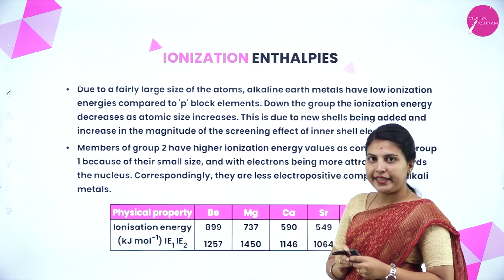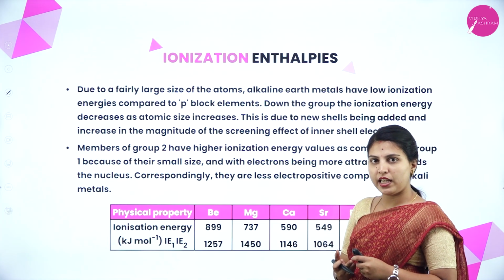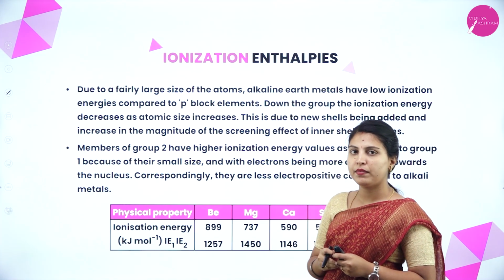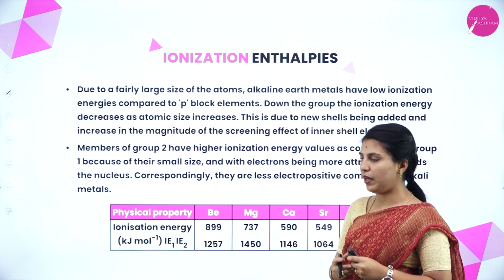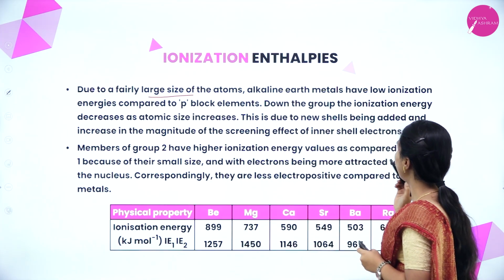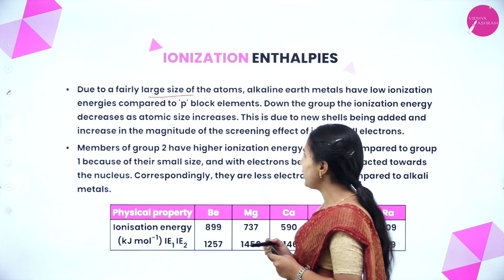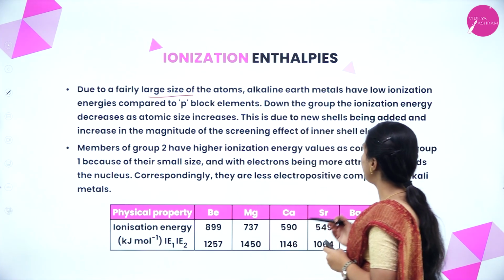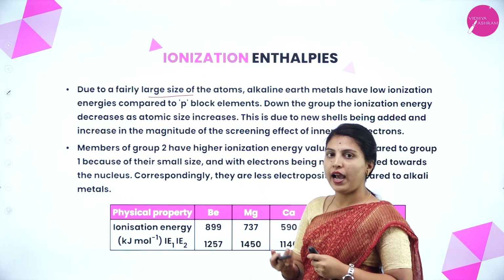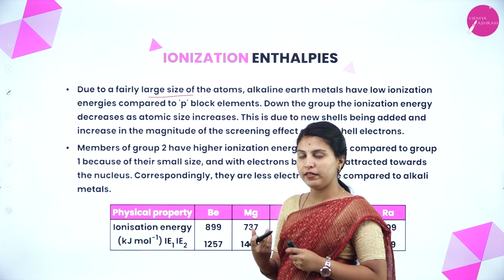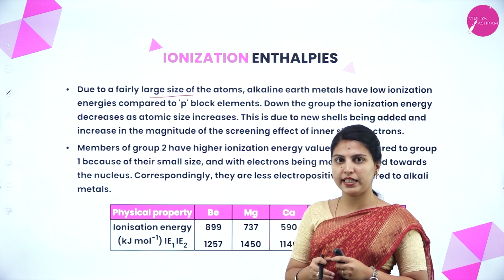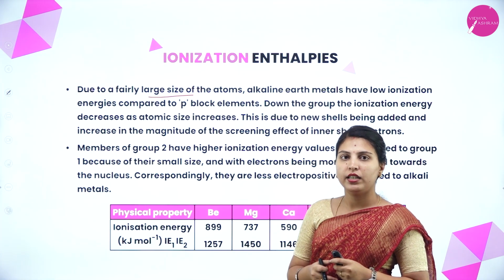Next, ionization enthalpy. We know what ionization enthalpy is. The energy to remove the outermost electron from an atom is called ionization enthalpy. Due to the fairly large size of the atoms, alkaline earth metals have low ionization energies compared to p block elements. Down the group, ionization energy decreases as atomic size increases. As atomic sizes keep on increasing, the ionization enthalpy will decrease. Down the group, size will increase, so ionization enthalpy will decrease.